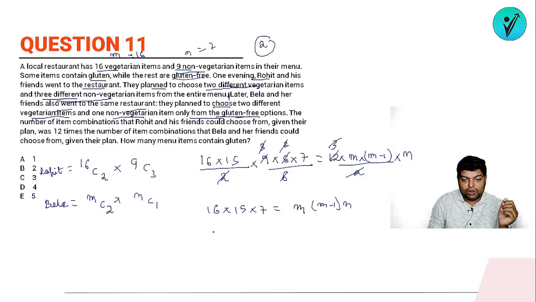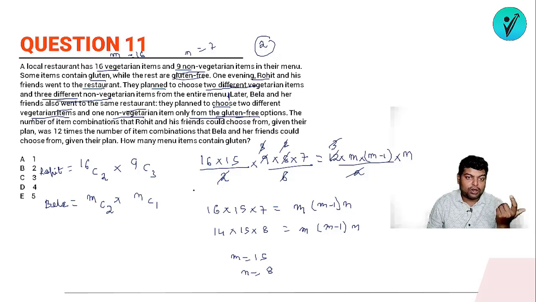instead of writing 16 into 15 we can also write it as 14 into 15 into 8, ठीक है, 14 into 15 into 8, we can also write it like this ना, so it will be m into m minus 1 into n, so obviously m और m minus 1 तो 14 और 15 में ही डिसाइड करना पड़ेगा, it means that the value of m will be 15 if I am assuming this, and the value of n is 8, so out of 16 vegetarian foods gluten free are 15 और 9 में से 8, यानी again I'll be getting 1 and 1, 2.